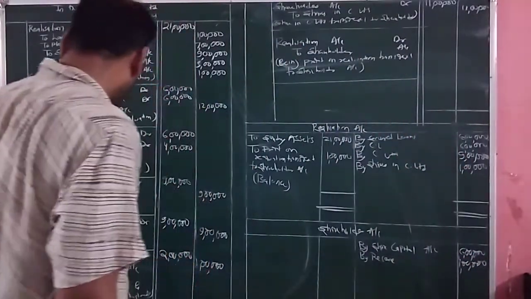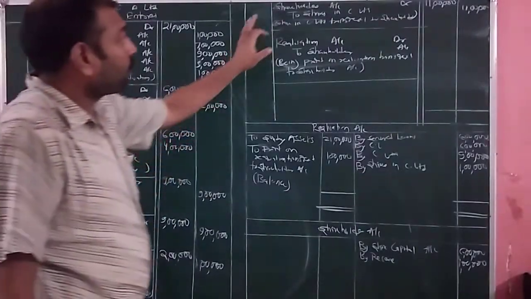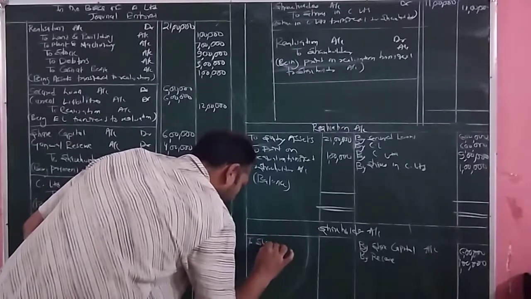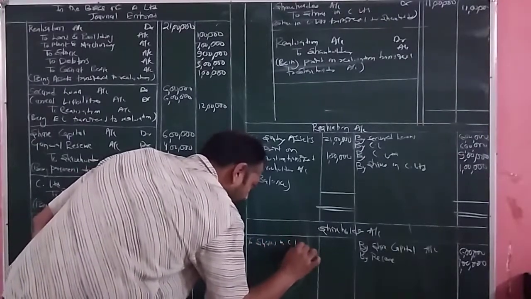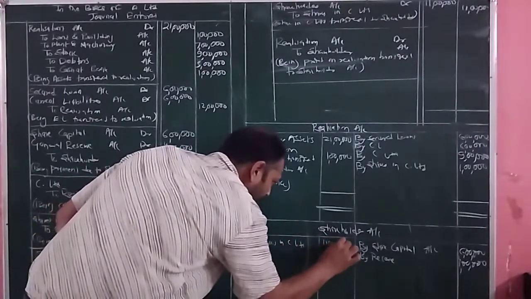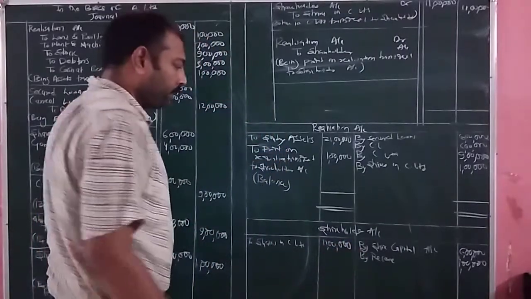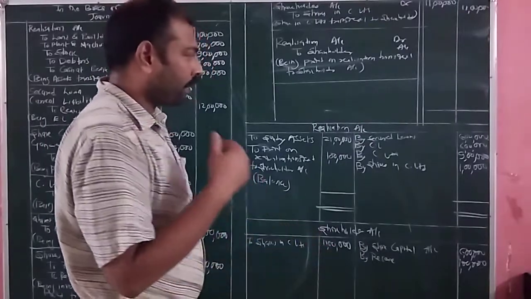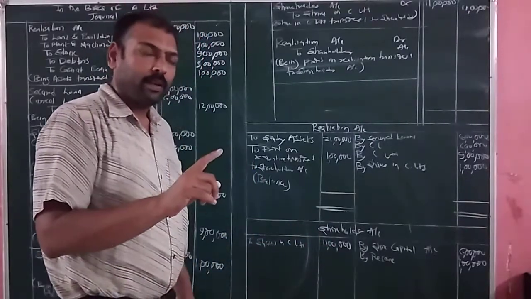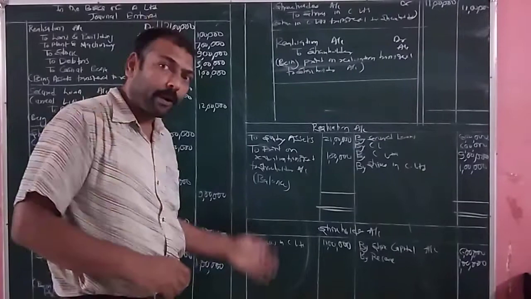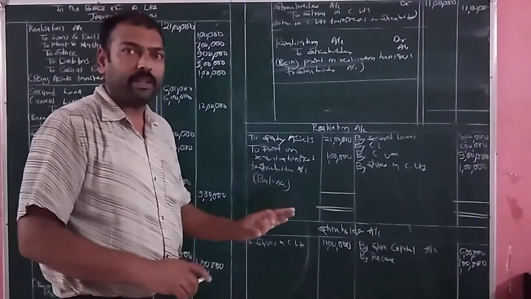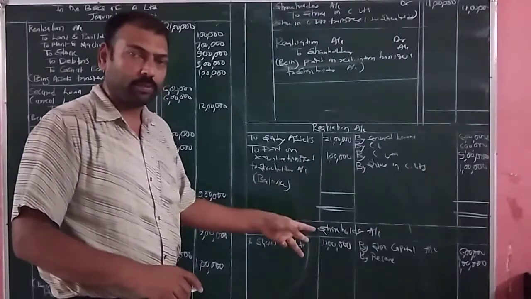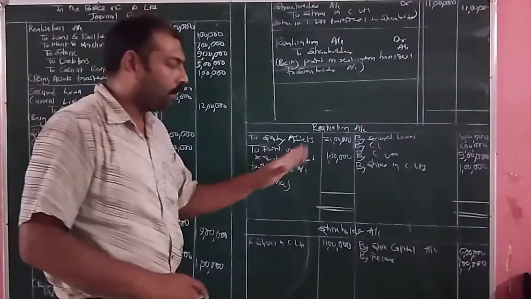Next we will check, then shareholder is debited with how much? 11 lakh rupees to shares in C Limited. It is equal to how much? 11 lakh rupees. And let's see, realization account was having a credit balance of 1 lakh rupees, and the shareholder account is having a debit balance of rupees 1 lakh. So it means that there are equal balances of 1 lakh on the opposite sides of these two ledger accounts.